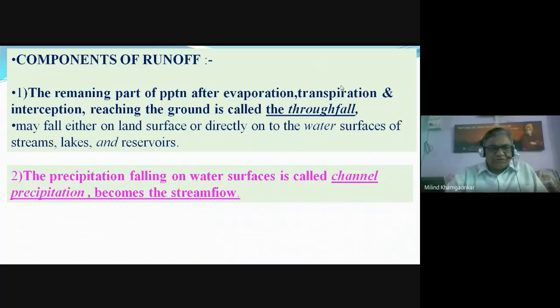Just now we discussed. Some part of the precipitation satisfies the needs of evaporation, transpiration, and interception, and what reaches the ground is also called throughfall. The precipitation falling on a water surface is called channel precipitation, that is, part of the rainfall which falls over the flowing river or the stream becomes streamflow.